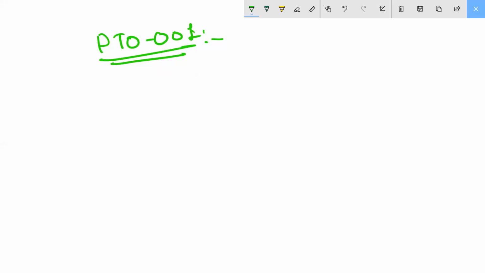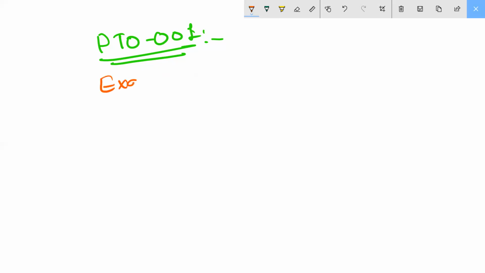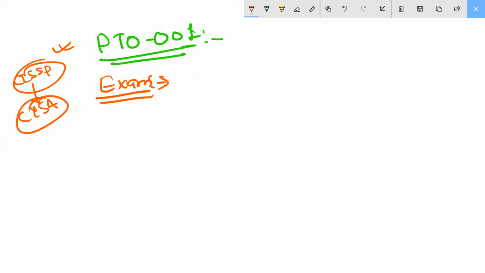Writing the exam is very valuable for penetration testing, and it's very in demand outside. After PenTest, if you are planning for CISSP, then it is good, or if you are going with CISA.